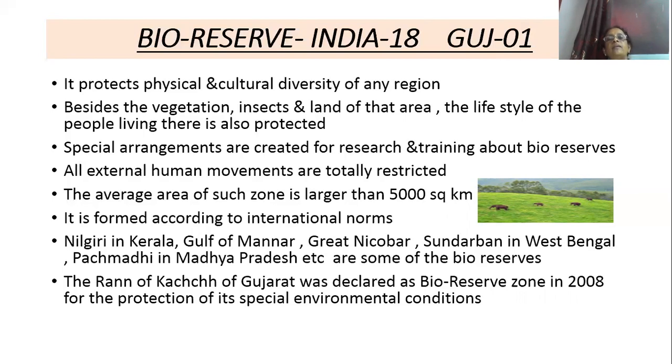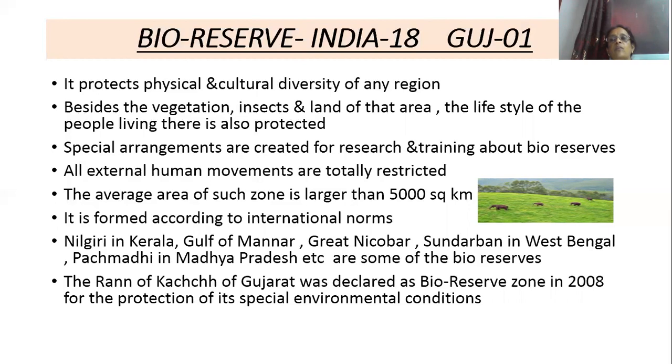A sanctuary is in a smaller area, a national park is a bigger area, and a bioreserve is a very large area, established in a place with an area of more than 5,000 square kilometers.